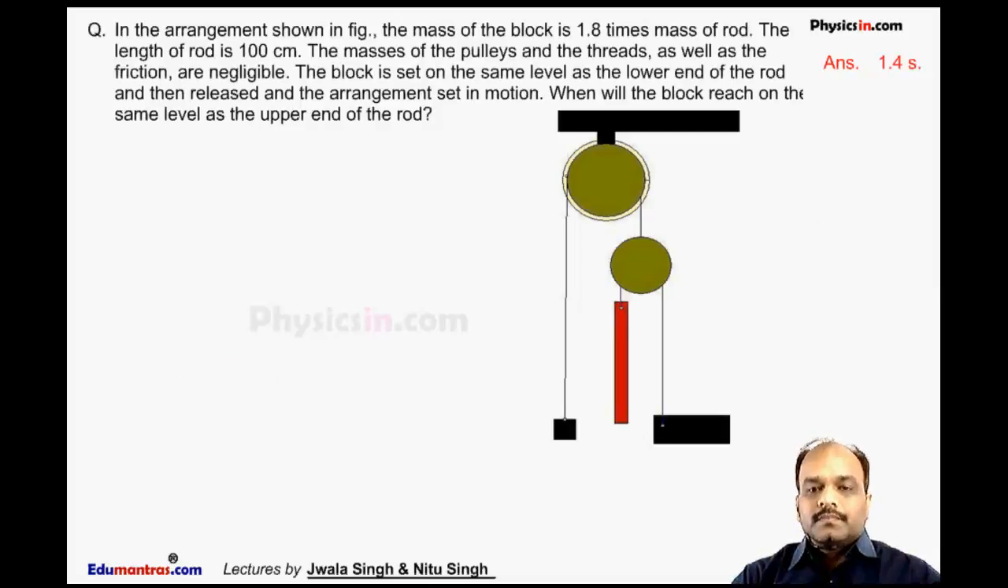Now in this question, in the arrangement shown in figure, the mass of the block is 1.8 times the mass of the rod. Let the mass of this rod be m, then the mass of the block is 1.8 m. The length of the rod is 100 centimeter. The mass of the pulley and the thread as well as the friction are negligible.